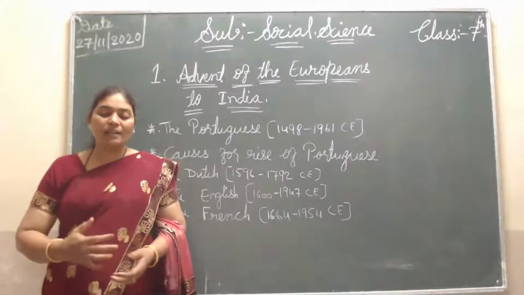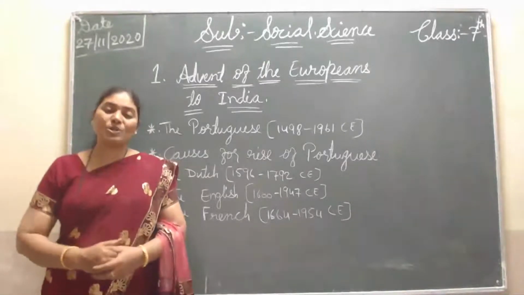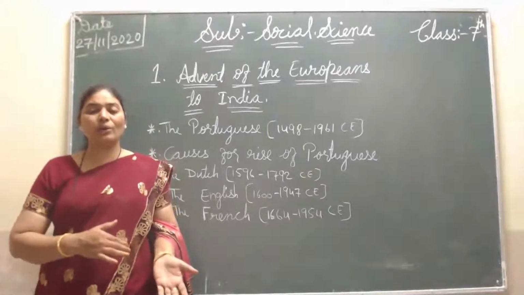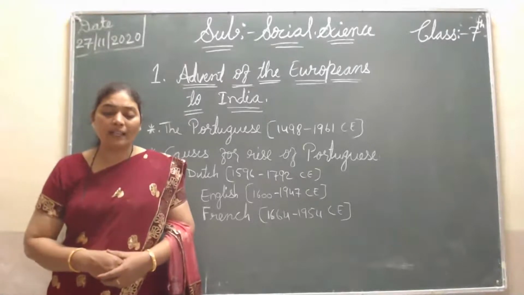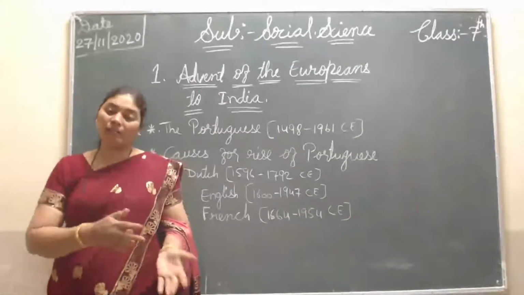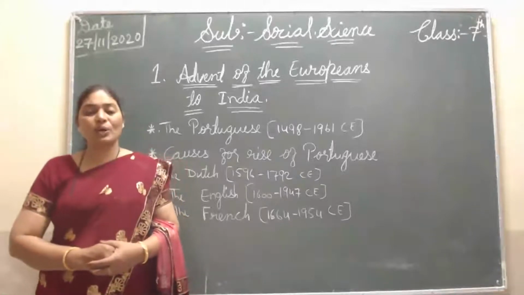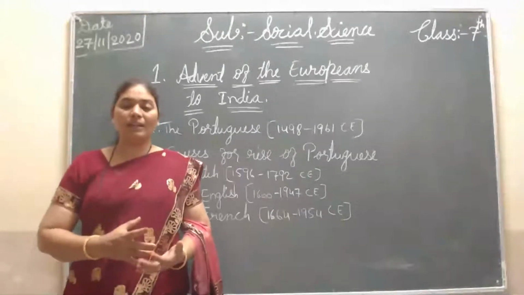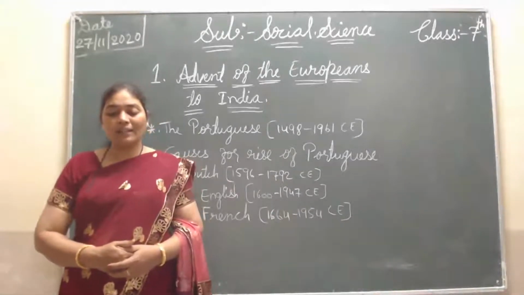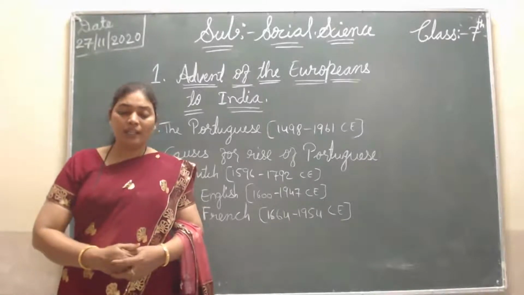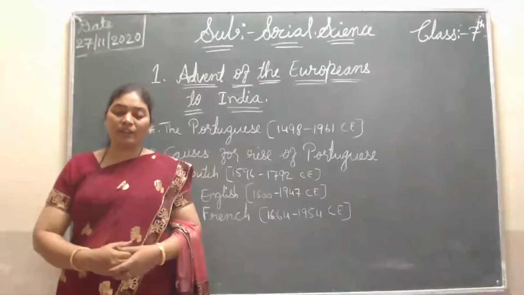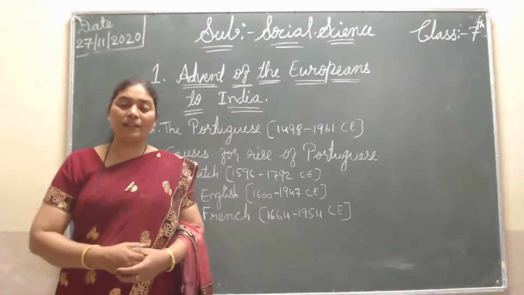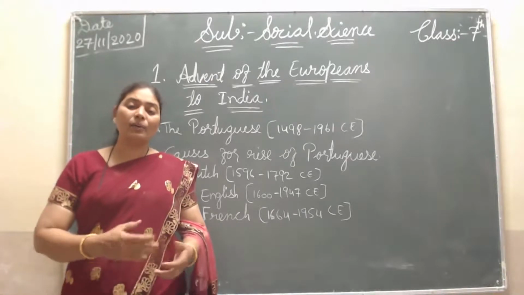Then, on the religious side, the Portuguese were forcefully converting local people of their own caste to Christianity. That is one. And with the decline of the Vijayanagar Empire, the Portuguese also declined, meaning no strong king was there for doing business, so they had no maintaining power. So they declined. Shortly after, the British ended their rule in 1947, but the Portuguese did not leave India. The Britishers left India in 1947, but the Portuguese were still ruling Goa.